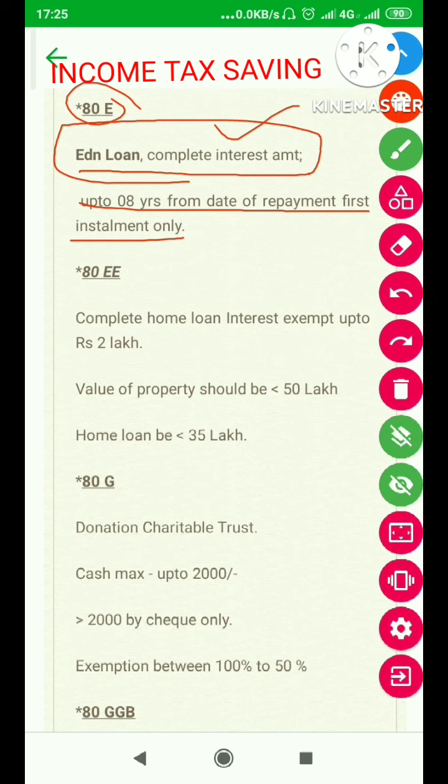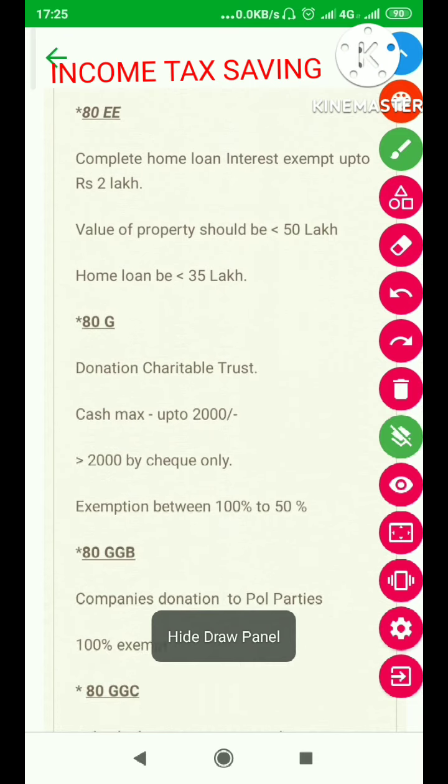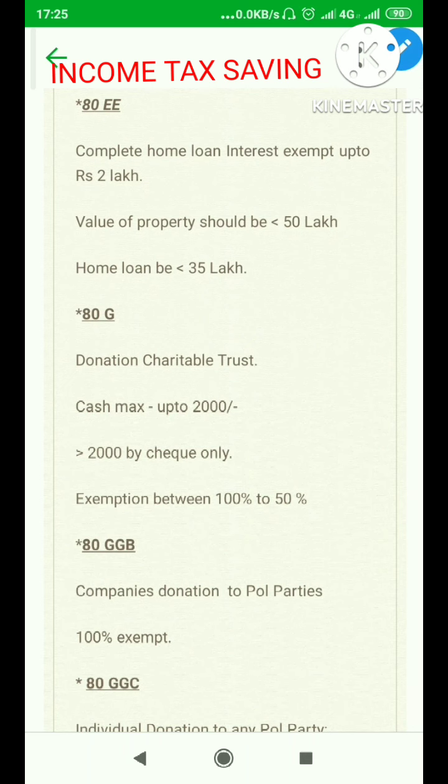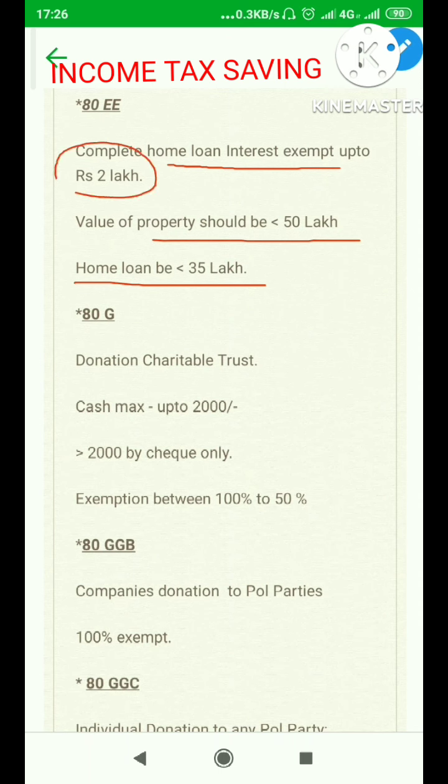Going down a little further, 80EE, very important clause. These days youngsters, those who don't own a house, they have a dream of owning a house, and they must fulfill their dream. They must take a home loan, purchase the house. The caveats are that the property should be below 50 lakhs and the home loan should be below 35 lakhs. In case it be so, then the complete home loan interest, subject to a maximum of rupees 2 lakhs, is exempted from income tax. This will be deducted from your income.